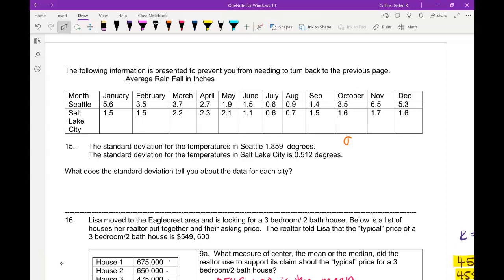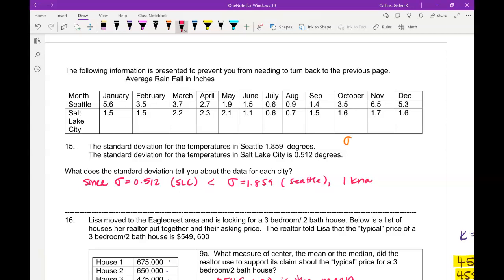So there's a couple ways you could answer this question, but I'm going to change this into a comparison question. So we could say, since the standard deviation 0.512 for Salt Lake City is less than the standard deviation 1.859, and that's the one for Seattle,